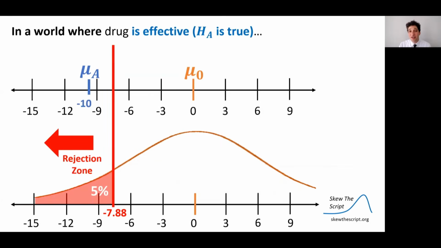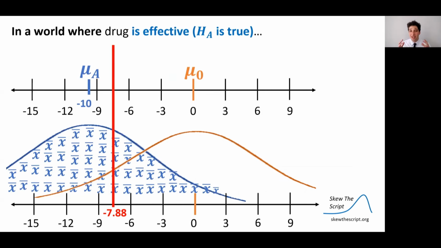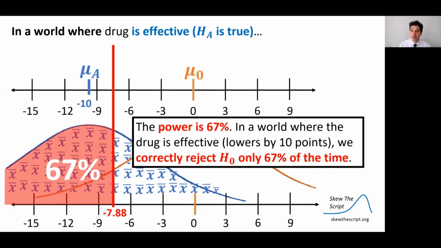Now, imagine that the drug is effective, that the alternative is true. Well, that means that if the alternative is true, it lowers blood pressure on average truly by 10 points. We might see an average lowering of 10 points in our trial, but because of random chance in the assignment, it could sometimes lower by a little bit less than 10 points, or a little bit more than 10 points. And so we have a distribution of outcomes for the alternative. In this case, only 67% of those outcomes would be correctly rejected. In other words, the power is 67%. In a world where the drug is effective and lowers blood pressure by 10 points on average, we correctly reject the null only 67% of the time due to variation by chance.